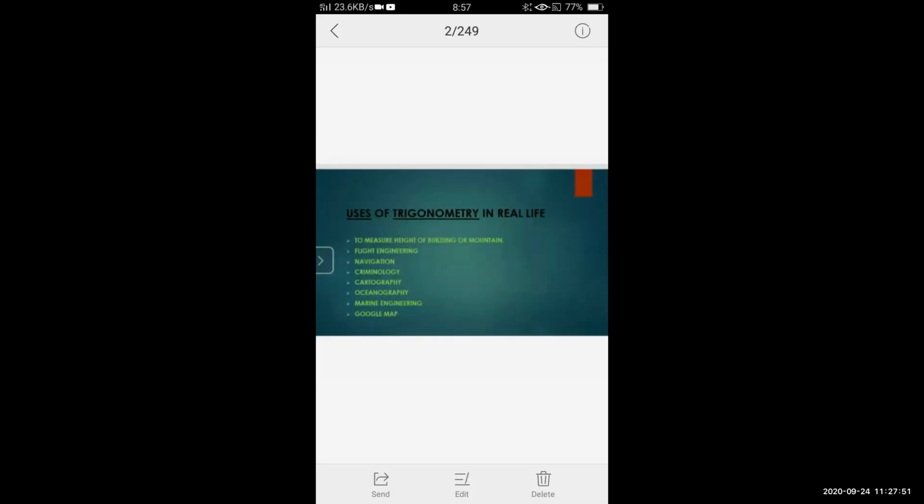But this particular topic has given a wide range to the field working in this particular area. So what are the uses of trigonometry in our real life?